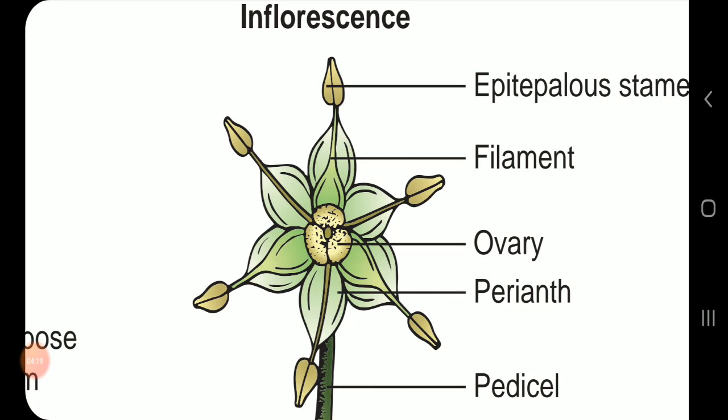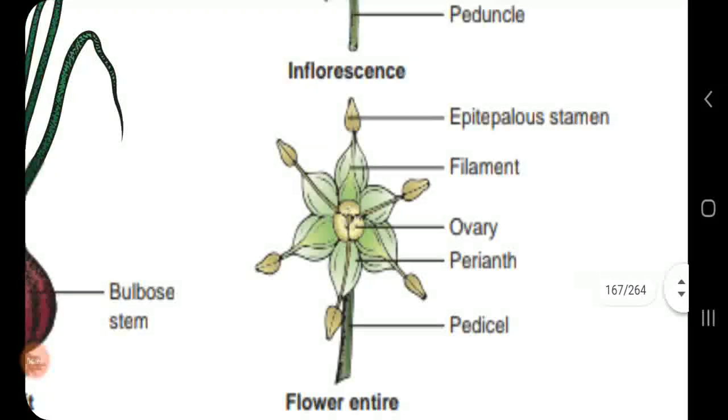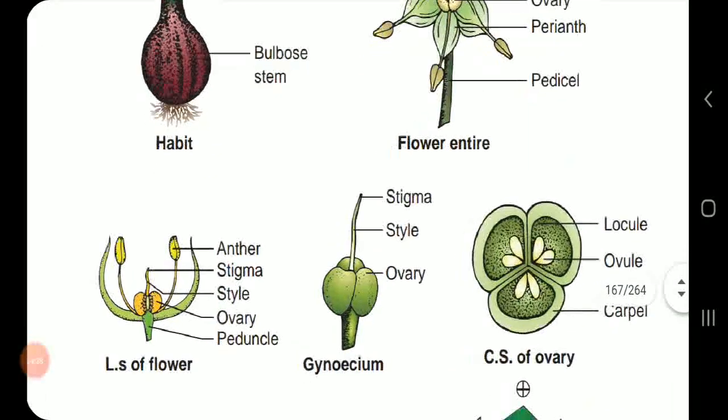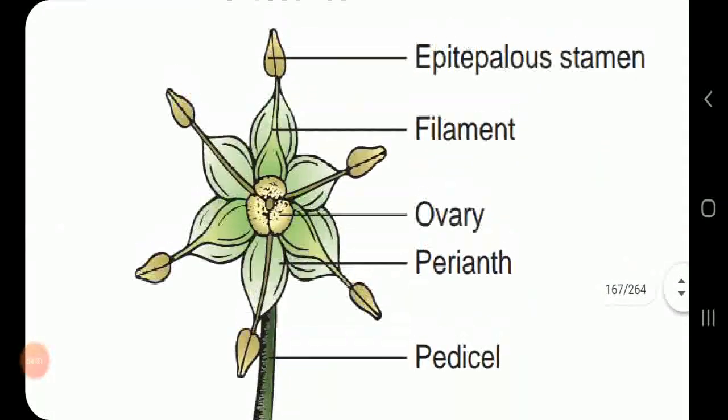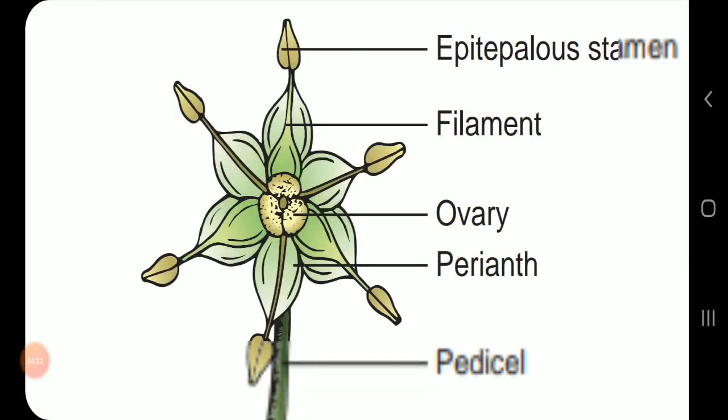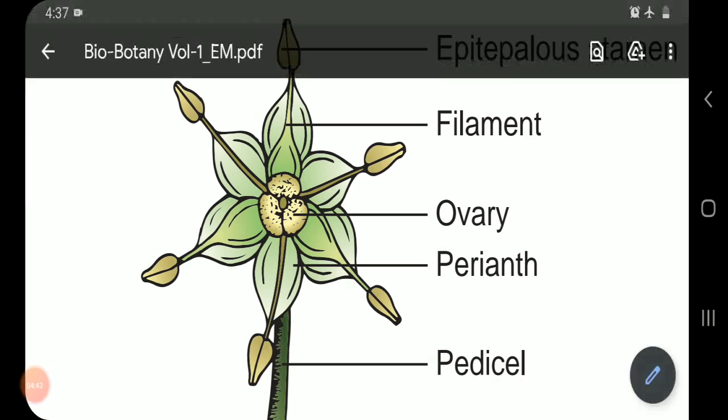The flowers are protandrous. That means the androecium attached with the tepals matures first. If you see the perianth, it has 6 tepals, arranged in 2 whorls of 3 in each whorl. They are syntepalous, meaning the tepals are fused.